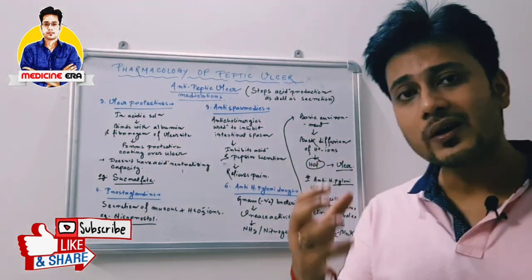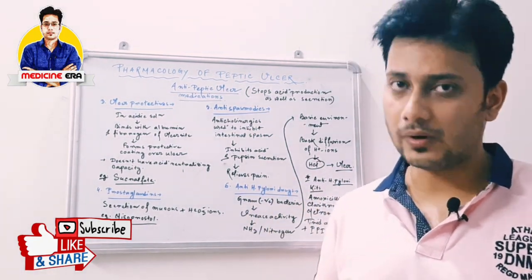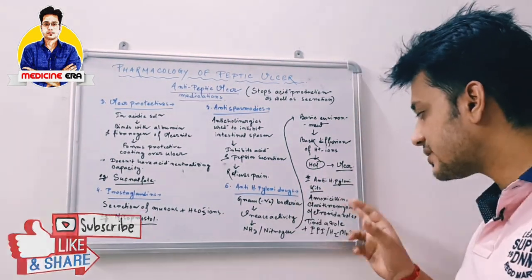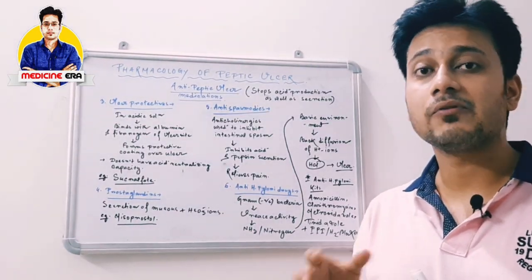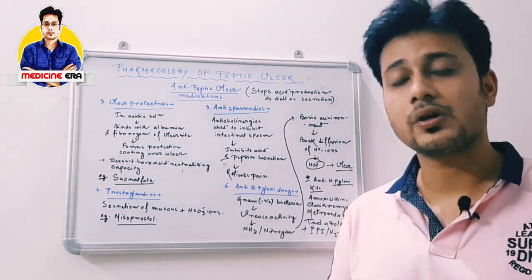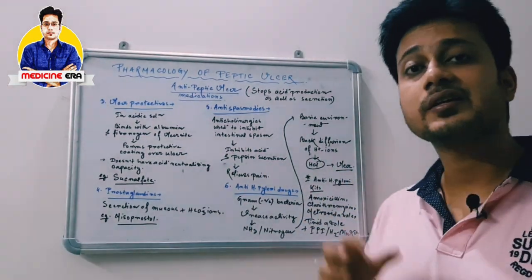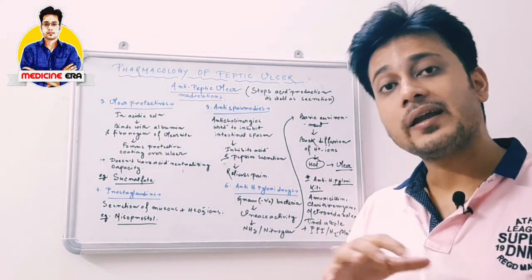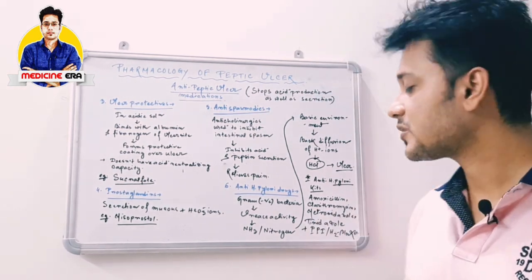So if we want to treat that Helicobacter pylori induced ulcer, you have to kill that particular bacteria, and for killing that bacteria, different types of antibiotics are used like amoxicillin, clarithromycin, metronidazole, tinidazole, etc. These antibiotics will kill the H. pylori bacteria, and with them the PPI and H2 blockers are also used to decrease the acid production. So this regimen of medication is called the anti-H. pylori kit. In the marketed product, one antibiotic is there, and with them a PPI or proton pump inhibitor or H2 blocker is there.